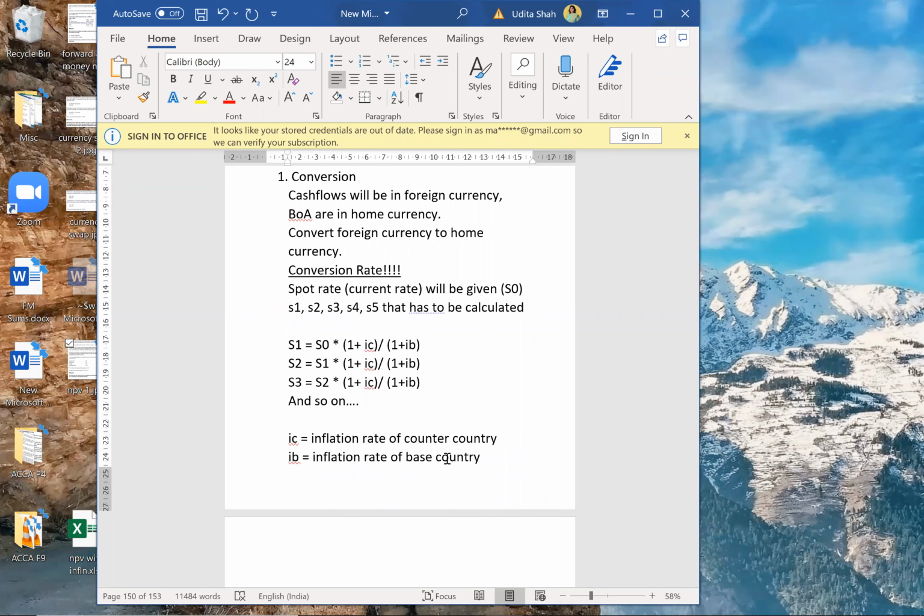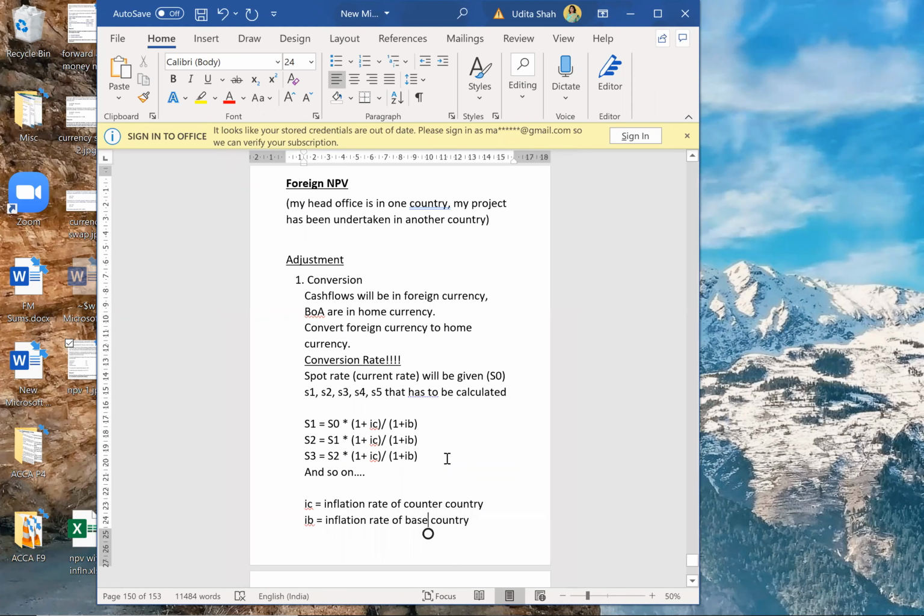If you understood this, write down the first adjustment in foreign NPV somewhere. This is very important. This will not be given to you in the problem. The formula will also not be given, and S1, S2, S3, the conversion rate for each year, will also not be given. So it is your job to find the conversion rate of each year.